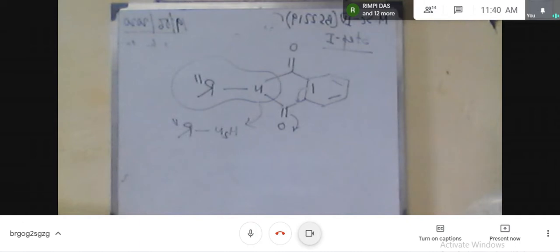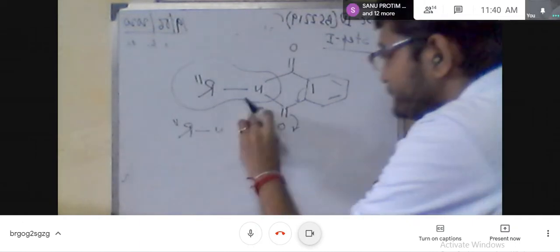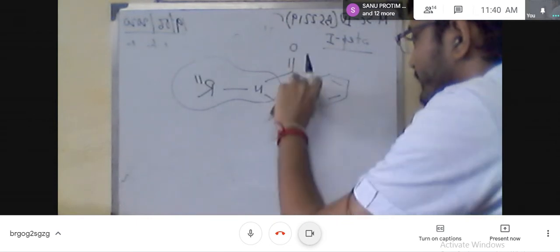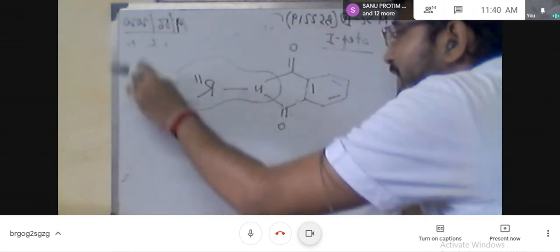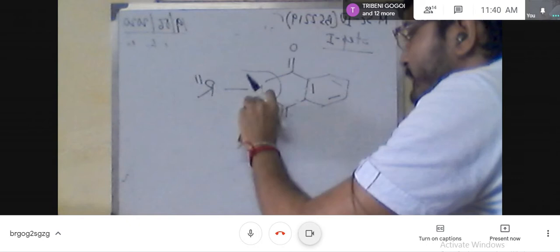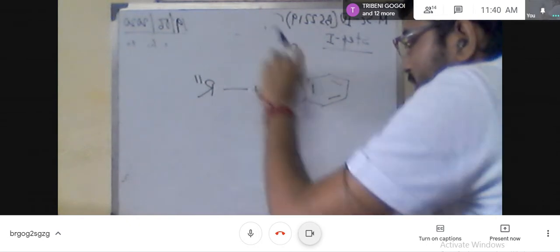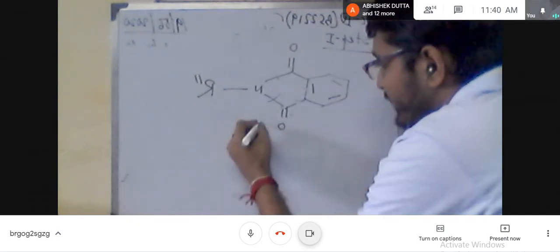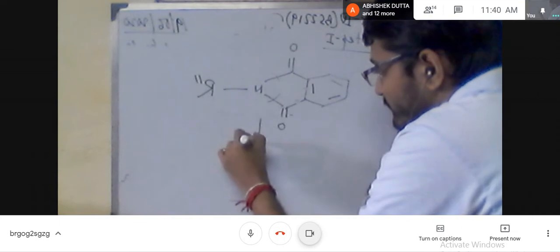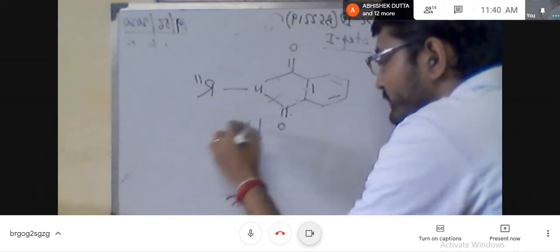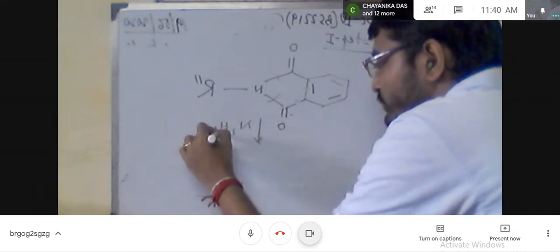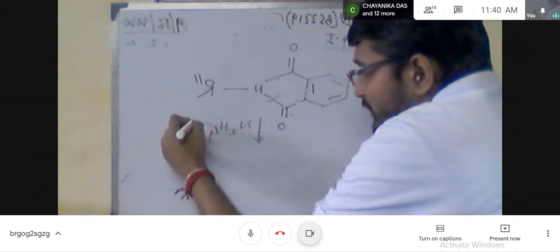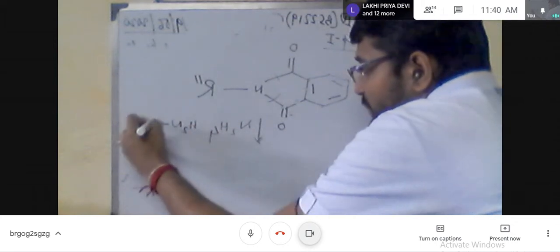So first, in this ring structure, if we use N2H4, or you can write NH2NH2, this is simple hydrazine. So here one nitrogen will attack this center.